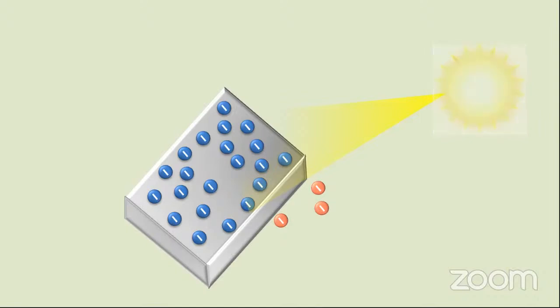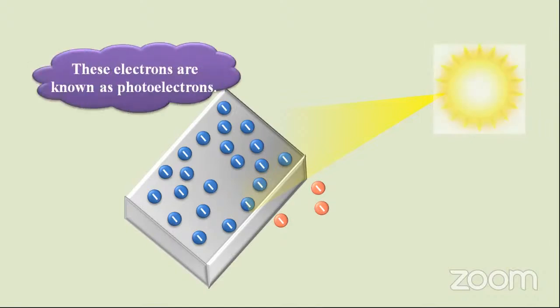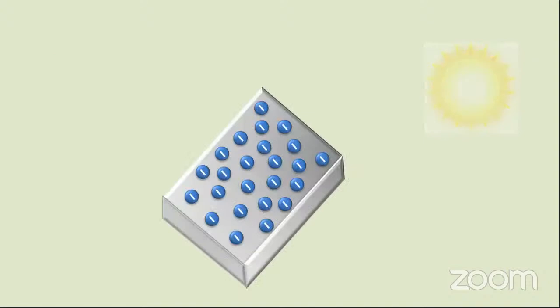The movement of electrons is nothing but current. We collect these electrons, which are called photoelectrons, and the entire phenomenon is called the photoelectric effect.